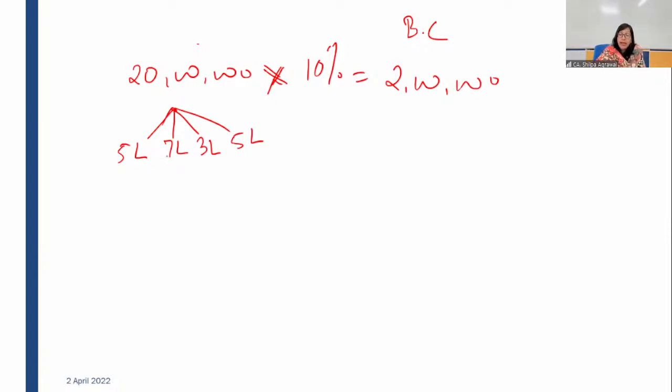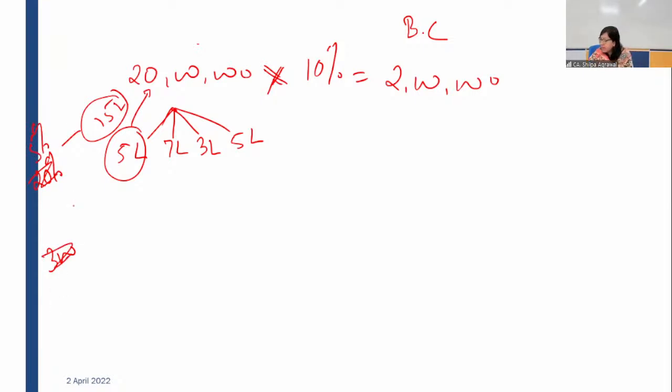What happens when you are using 5 lakh is that your idle fund is 15 lakh. What to do with this? We will invest this 15 lakh. Entities generally try to maximize their return from every point. So they will invest this 15 lakh somewhere, say for example at the rate of 5%.